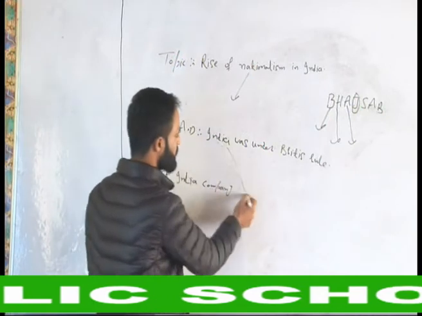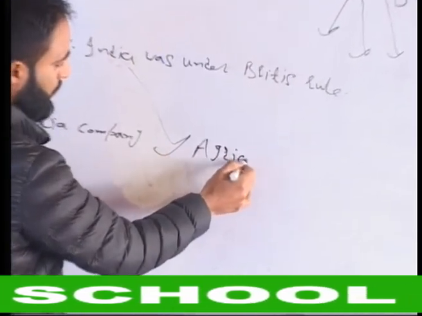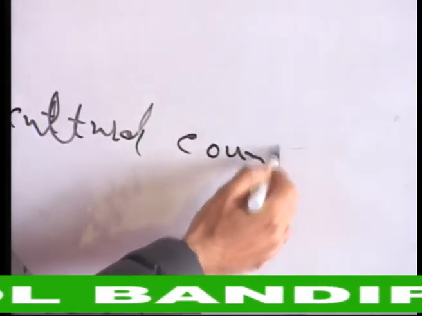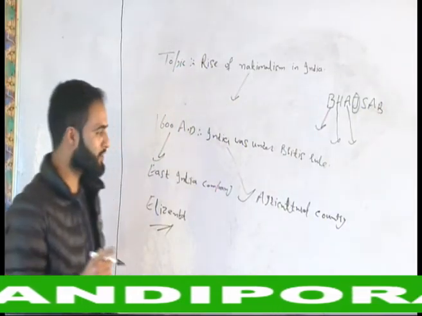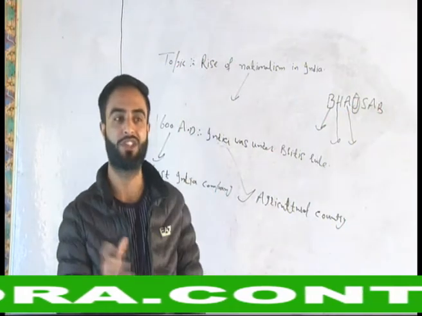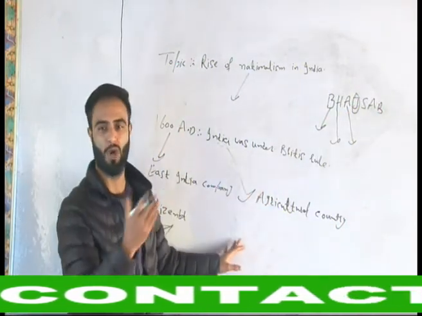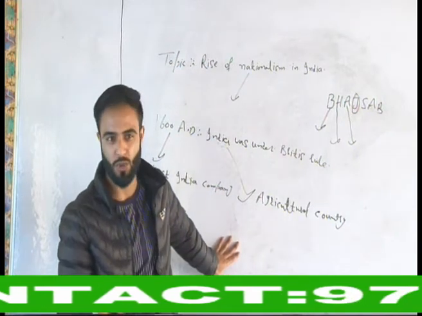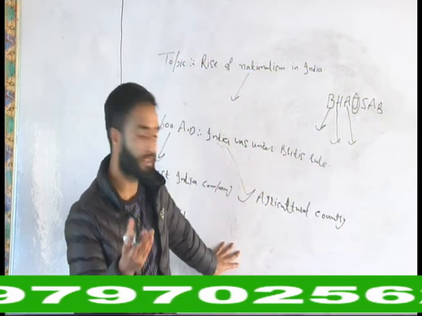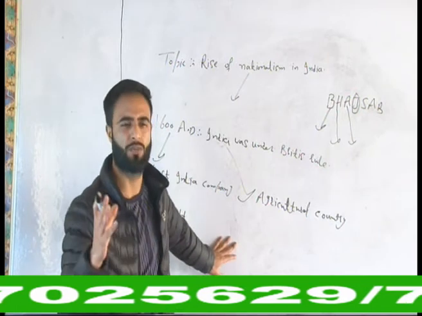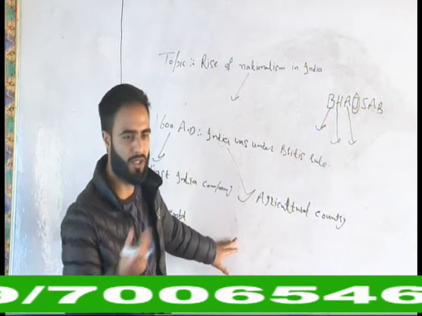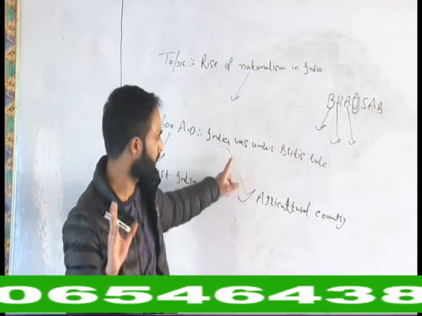India is basically an agricultural country, and agricultural production is considered nature's gift. Here we don't have to invest anything, as there are forests, water resources, natural resources, spices, etc. These are nature's gift. The Britishers felt that they didn't have to invest anything, they only had to drain the wealth from India to Britain. That is why they chose only India.